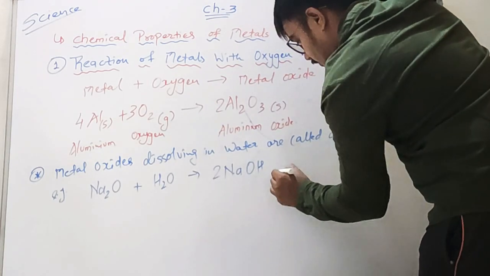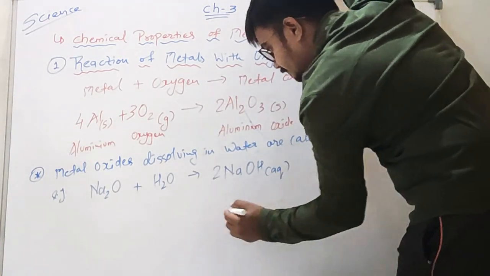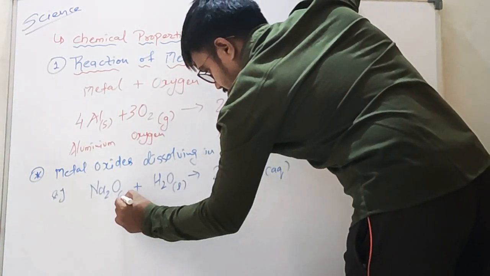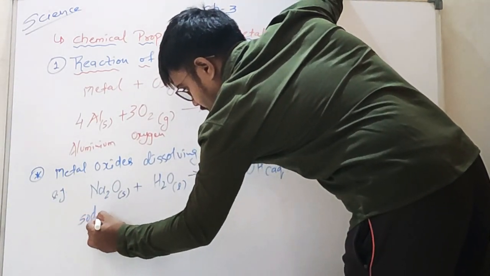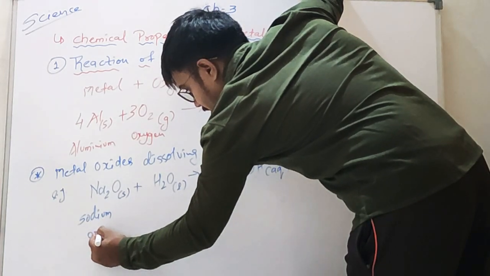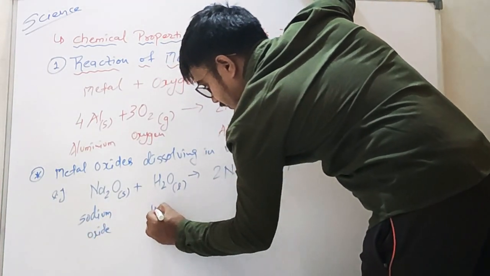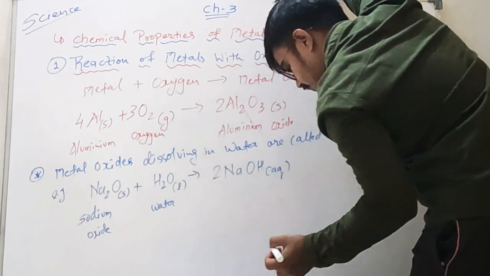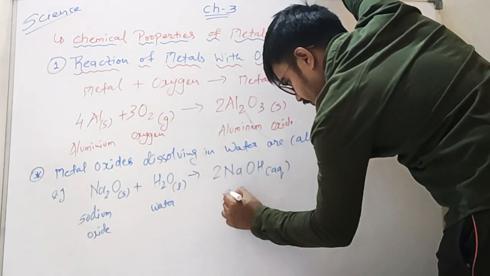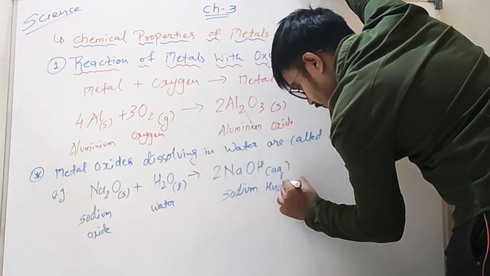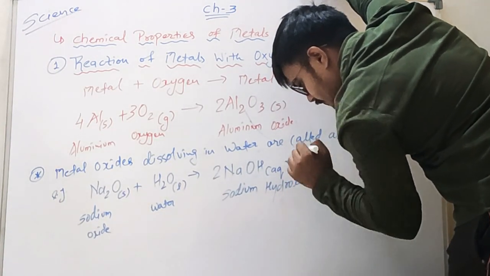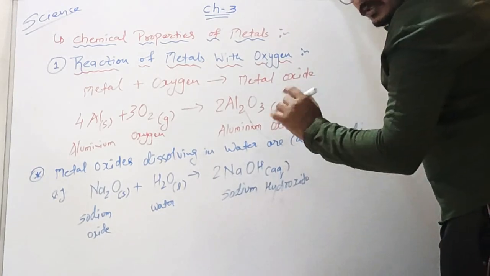NaOH. It is aqueous in solution, H2O is liquid, and Na2O is solid. This is sodium oxide reacting with water and forming sodium hydroxide. This is alkali.